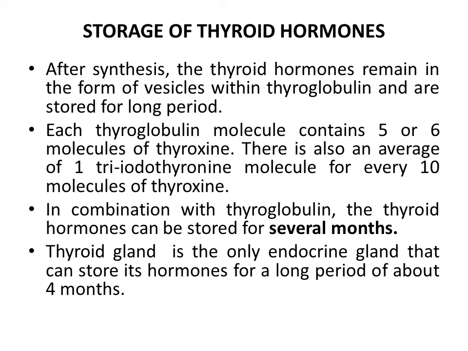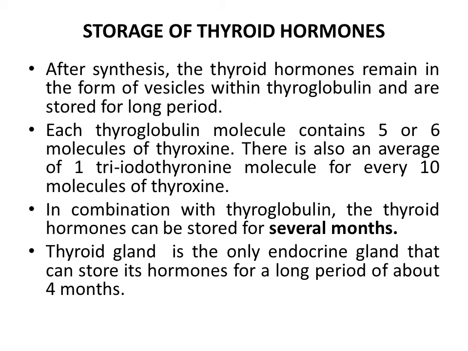Next, storage of thyroid hormones. After synthesis, the thyroid hormones remain in the form of vesicles within the thyroglobulin and are stored for long period. Each thyroglobulin molecule contains 5 or 6 molecules of thyroxine.